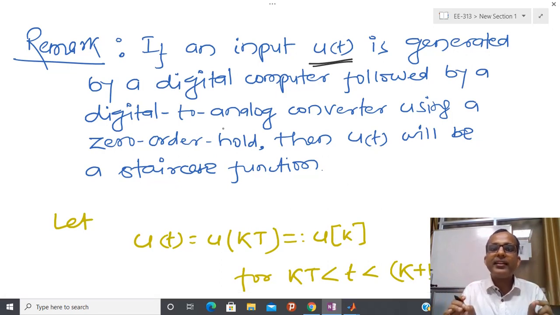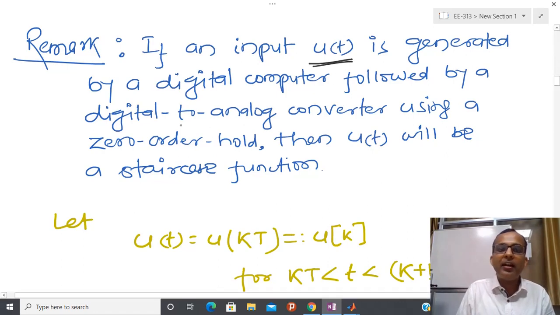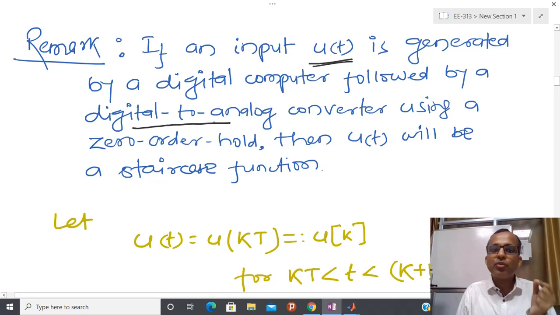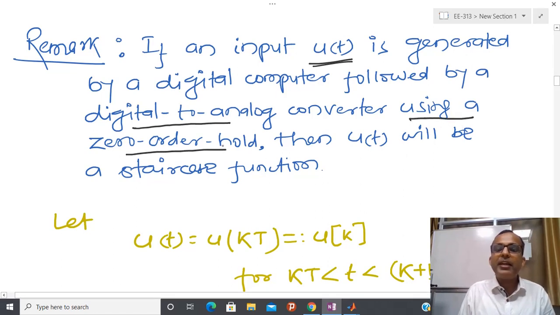Due to that reason I have to again convert our discrete data using a digital to analog converter, because we are applying control input only at discrete instants. So we have to convert our digital data into analog data, and here we are maintaining this kind of behavior, and this behavior is called zero order hold behavior.